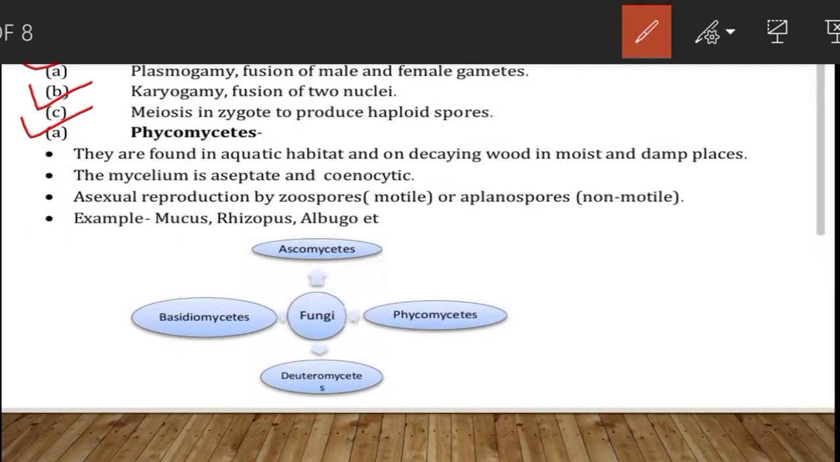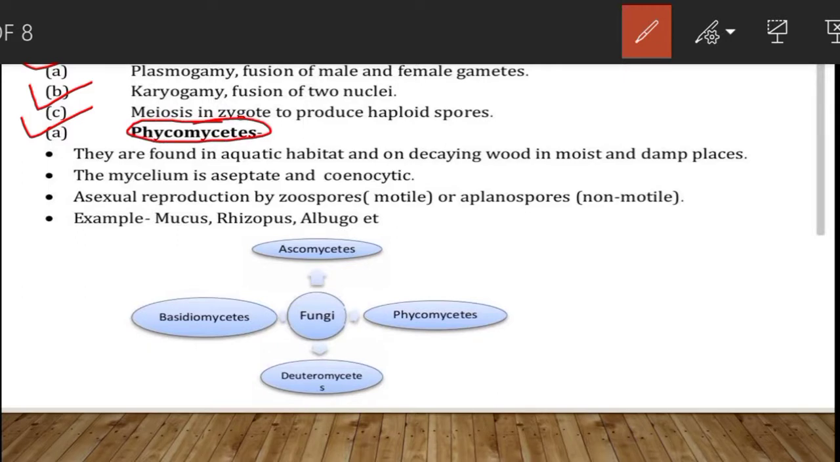Right? Now, if we study the classification of fungi, then kingdom fungi can be divided into various classes on the basis of morphology of mycelium, meaning the group of hyphae, mode of spore formation, and the fruiting bodies. And on the basis of that, the first class is the Phycomycetes.